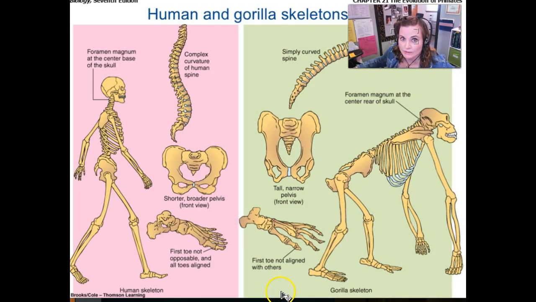The differences in the shorter, broader pelvis versus the tall, narrow pelvis of a gorilla in this case. Obviously, we do not have an opposable toe. That's another difference. The difference in how the skull is attached to the vertebra. In the case of the human, it is attached at the center base of the skull, which enables us to stand and walk upright versus having to lean forward like this, like the gorilla does. So while a lot of the anatomical structures are very similar, there are some marked differences between human skeletons and ape skeletons.